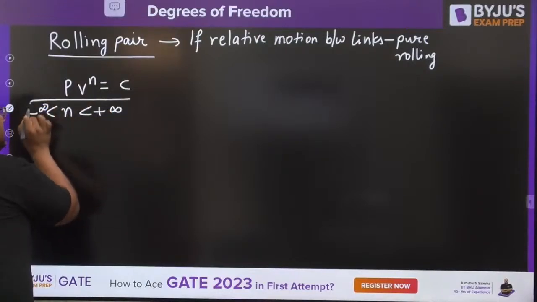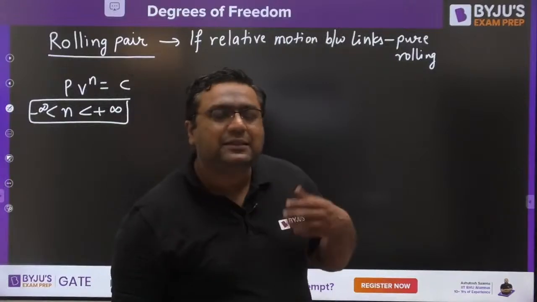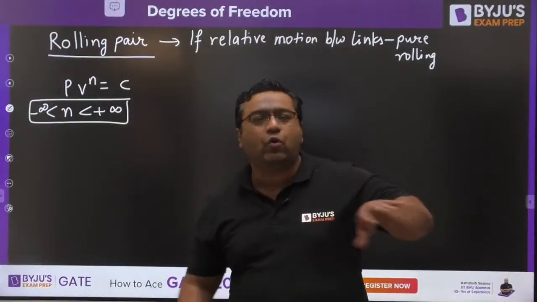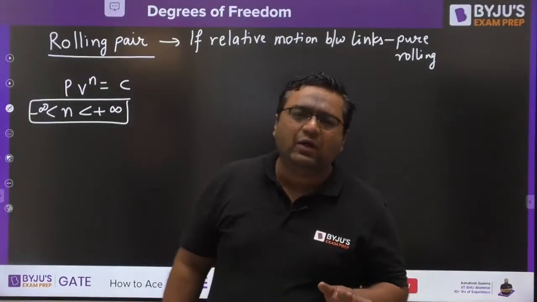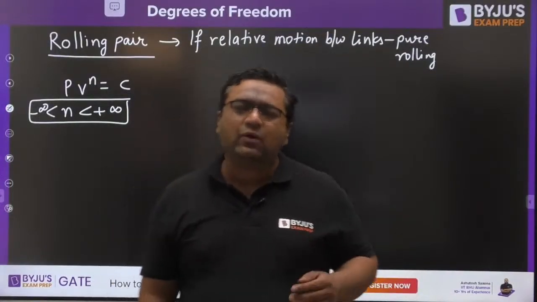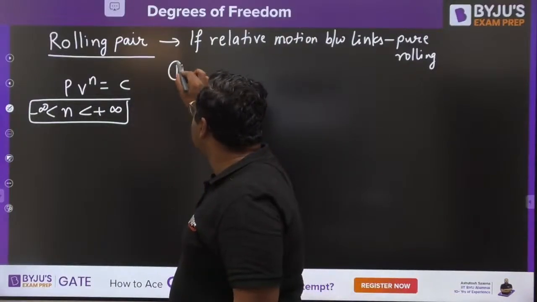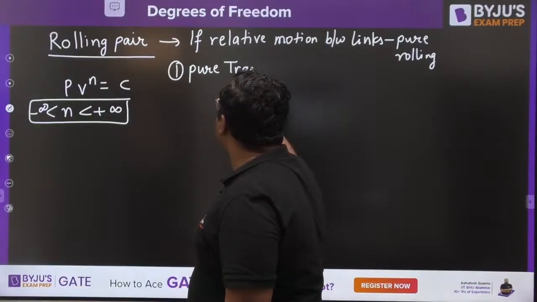So my dear, it means for different values of n, we would be having different processes. It simply means that there are many processes other than those four, all are given the name of polytropic processes. Likewise, when we are talking about the motions, there are only two fundamental motions. The very first fundamental motion is pure translation.